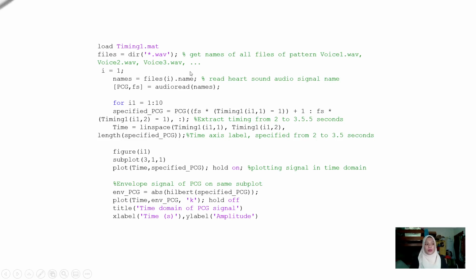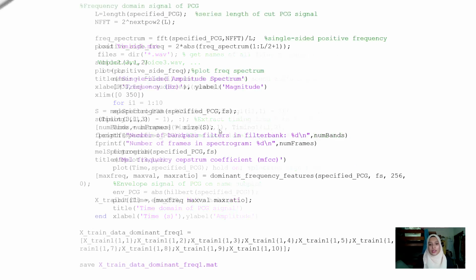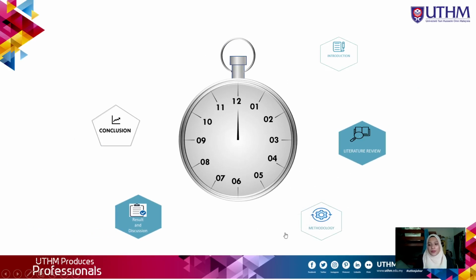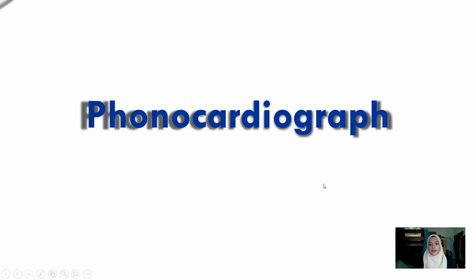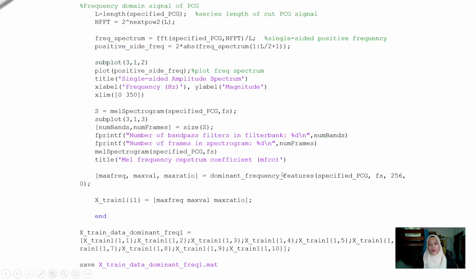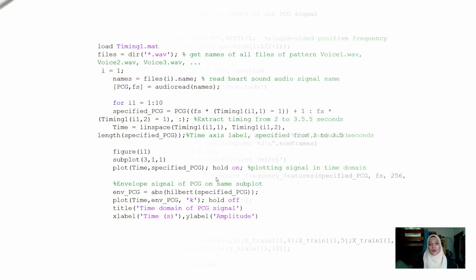So in MATLAB, we are using this coding. I generate 10 of this coding, one for each PCG signal. So we have a total of 10 PCG signals. PCG signals number 1 to 5 are for case 1, number 6 to 9 for case 2, while PCG signal number 10 is for the normal PCG signal. So we have subplots 311, 312, and 313.